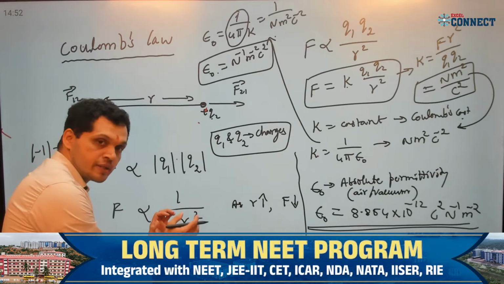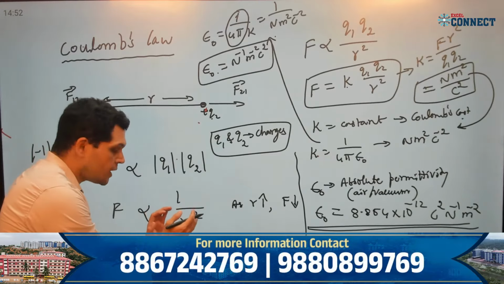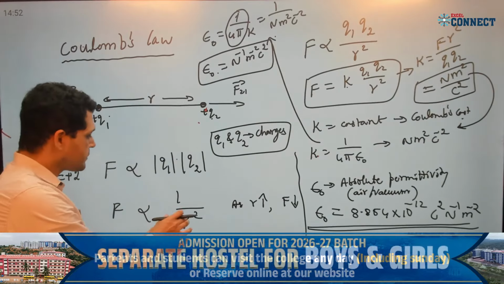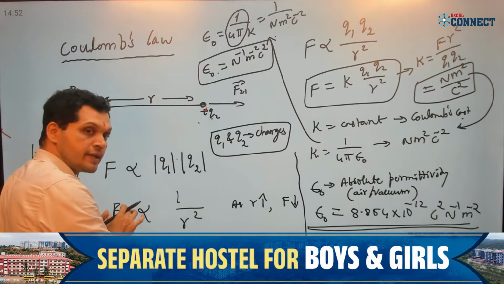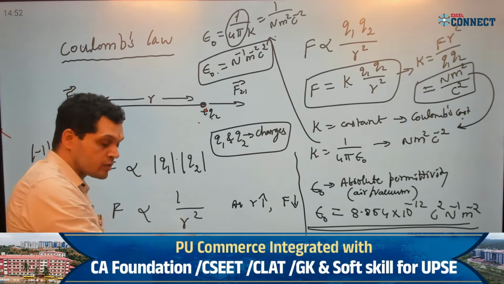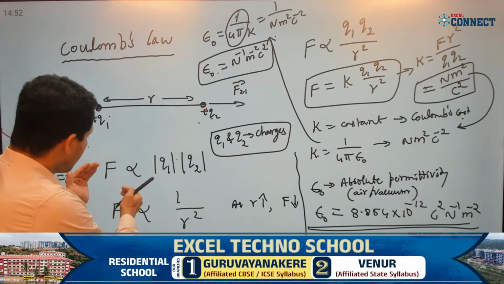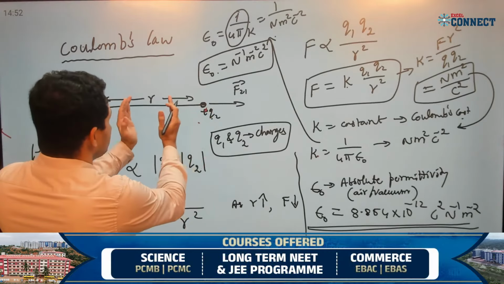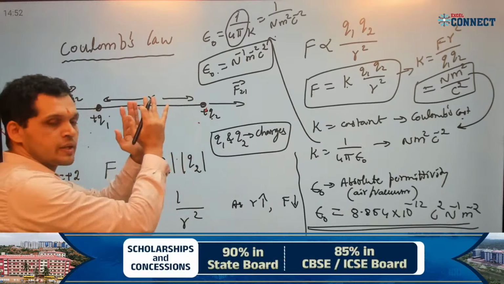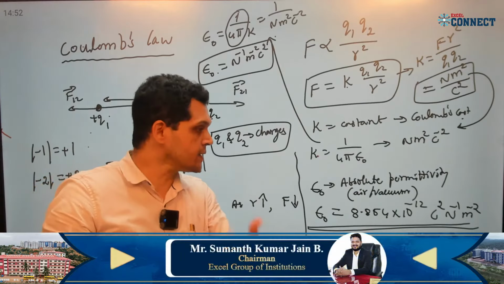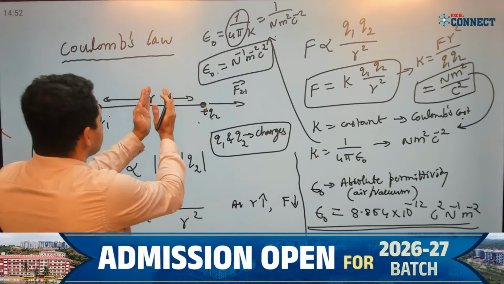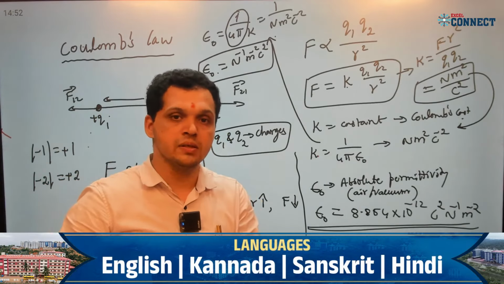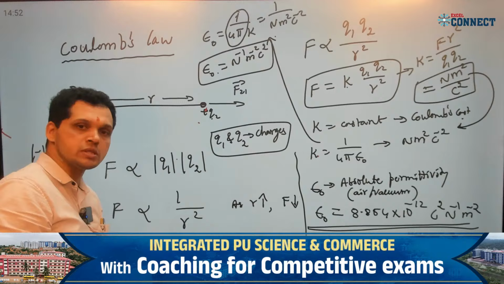As this distance value increases, as r increases, f decreases. Correct? As r value increases, f value decreases. As r value decreases, the denominator value decreases, so the value of force increases. That means as charges come closer, as you bring these charges close together, force increases. As you take these charges away, separate, then what about force? Force decreases, right? That is the meaning of inversely proportional.